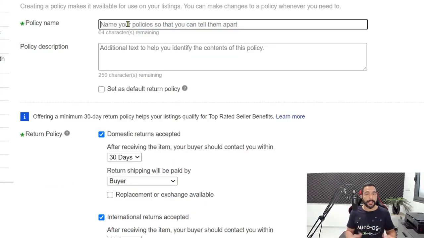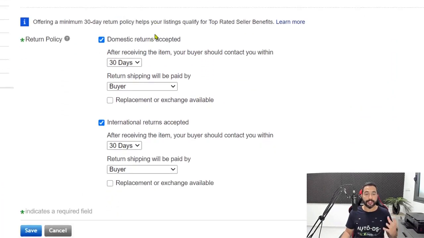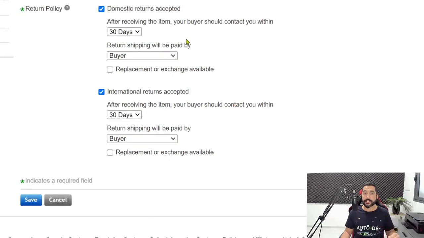Now the policy name is going to be AliExpress return policy, and the policy's name is just for reference, of course. Only you are going to be the one who will be able to see it. Now let's scroll down to the conditions in this policy. So first things first, make sure that domestic returns accepted is checked in.